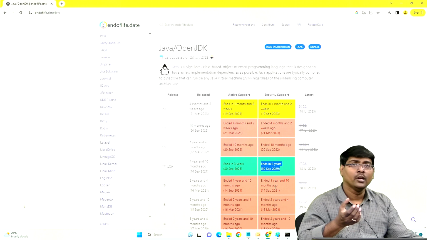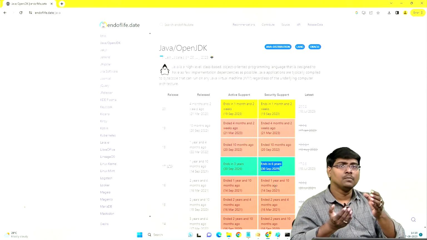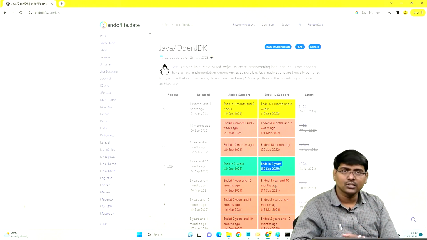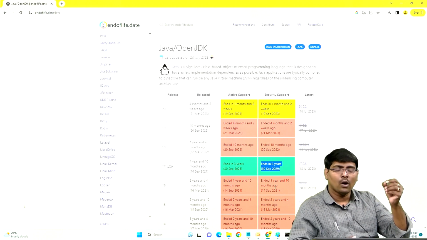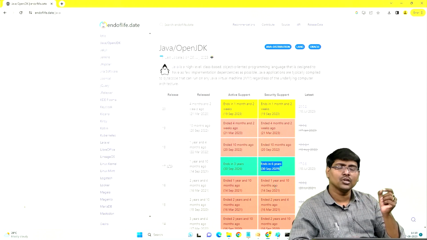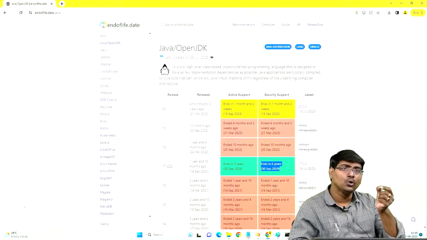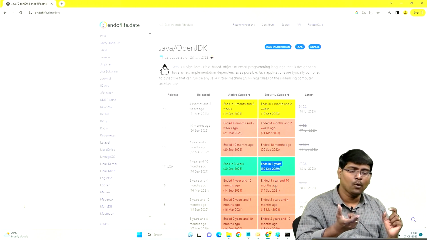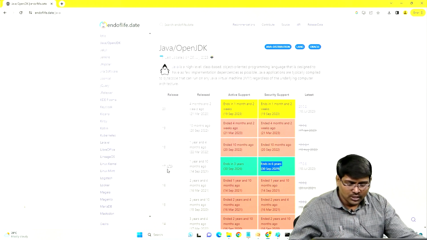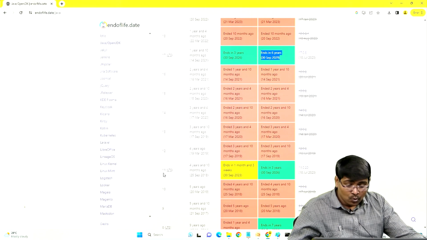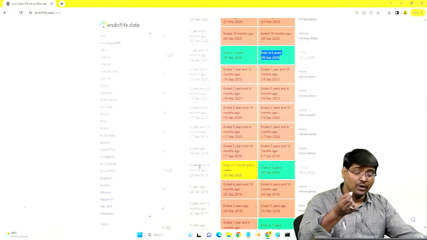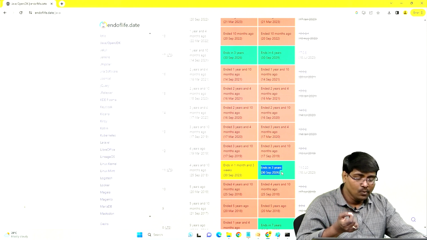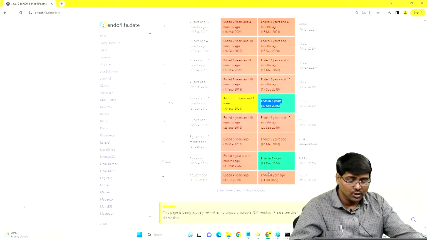Got my point? So anyway, for simple standalone applications, not a problem. If you want any server application, you need security. Security is the main point. So this version 17, the Oracle organization provides the security. Version number 11 was released approximately 5 years ago, but again 3 more years are there for providing security.